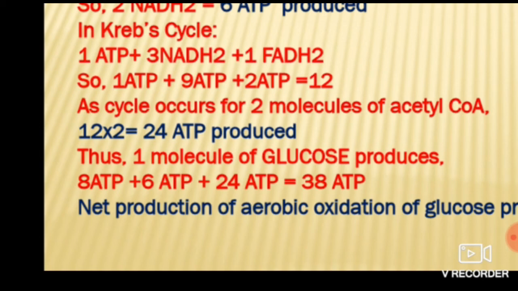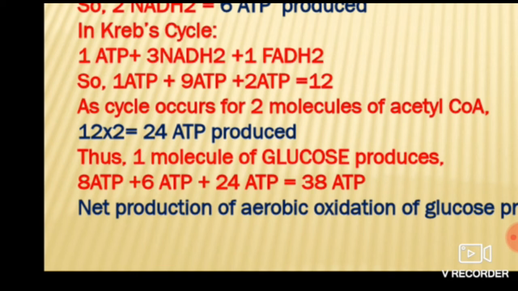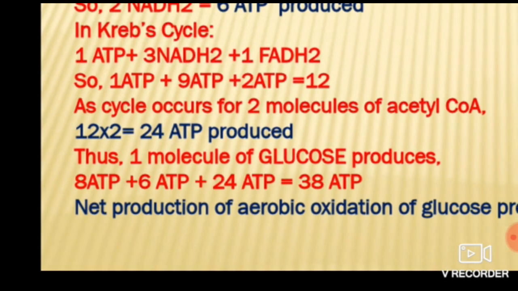How much? 12 ATP. But I have already told you that from pyruvate the reactions occur twice. So the Krebs cycle will occur twice. Twice the cycle will go. Okay, so 12 into 2, how much? 24. So in the Krebs cycle, we come to know that 24 molecules of ATP are produced.